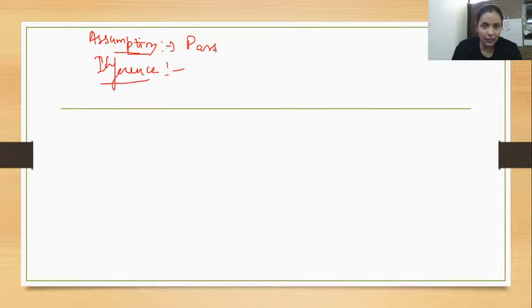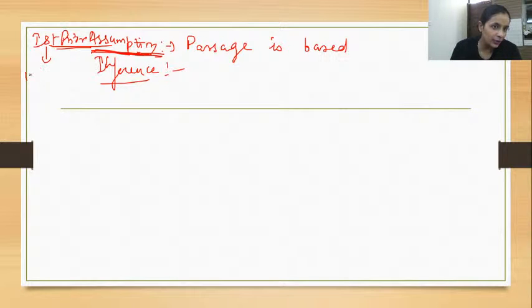The passage is based on this assumption. This assumption is the first prior requirement. After this only you can write the passage. Understood? This is the first prior requirement to write the passage.